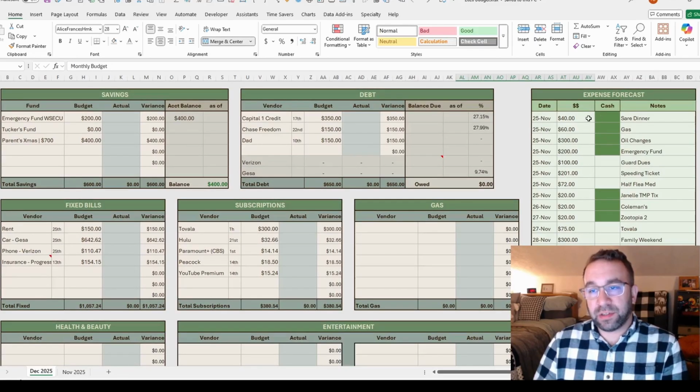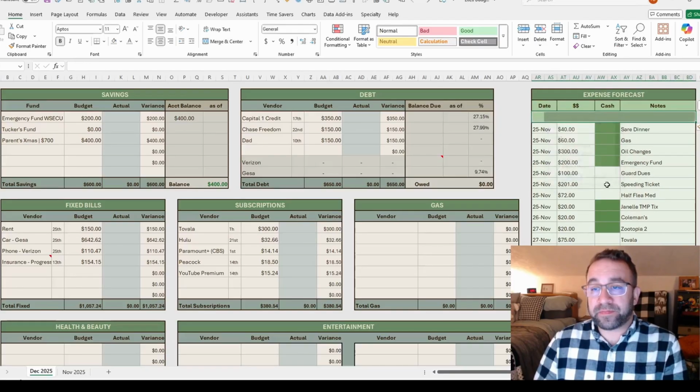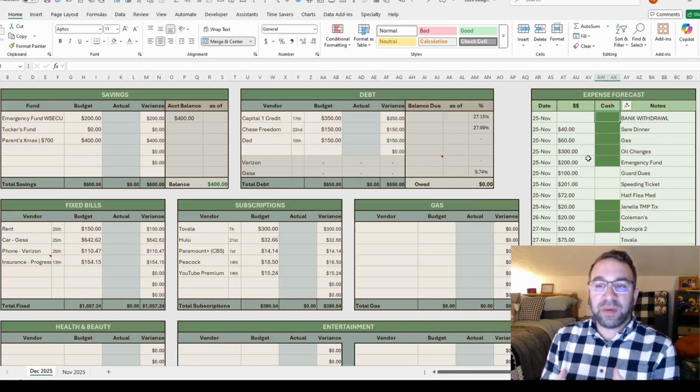The next thing I would do is figure out how much cash I want to take out, because on payday, I will go to the bank and actually take out cash, because part of my system is like a cash envelope system. So part of my system is that it's zero-based. I want to tell every dollar where to go. And as we get closer and payday actually comes, these numbers will tweak to actually achieve that. And once I find out actuals for some of these others that I'm guessing on.